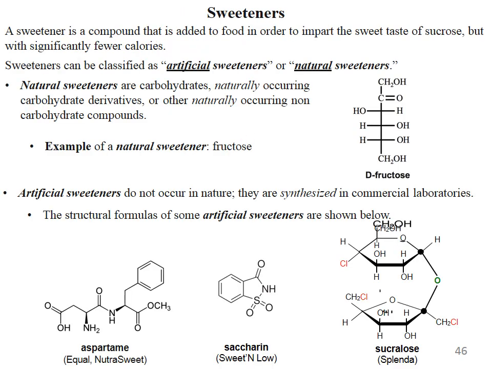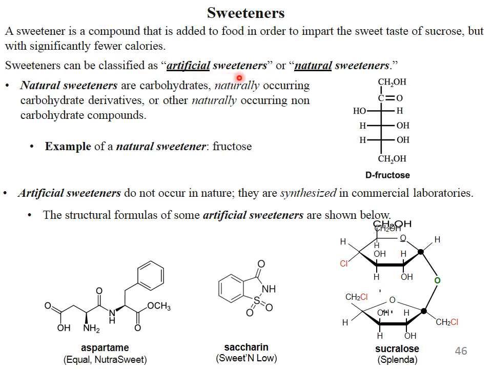Sweeteners. A sweetener is a compound that is added to food in order to impart the sweet taste of sucrose, but with significantly fewer calories. Sweeteners can be classified as artificial sweeteners or natural sweeteners. Natural sweeteners are naturally occurring carbohydrates or derivatives of other naturally occurring carbohydrates, like D-fructose. An example of a natural sweetener is fructose. Artificial sweeteners do not occur in nature.